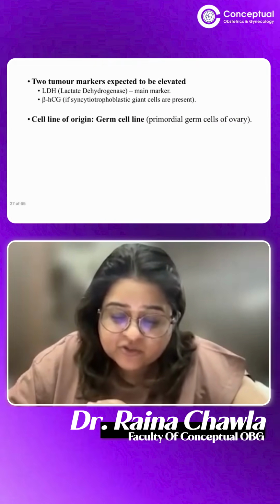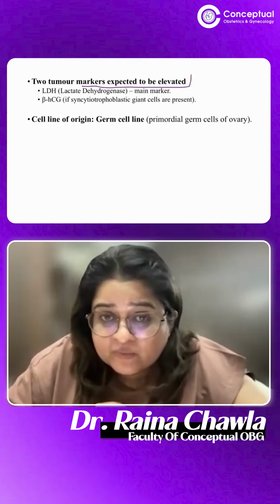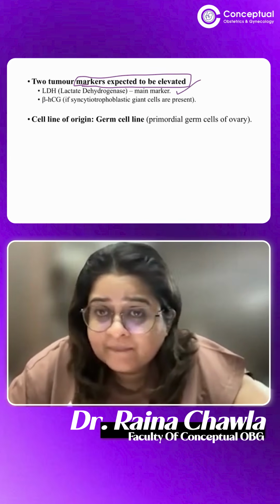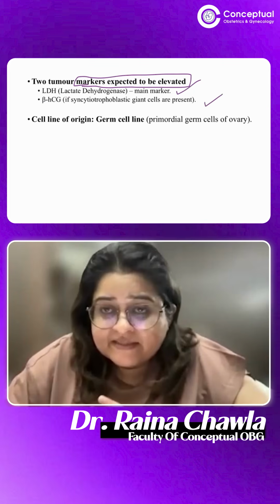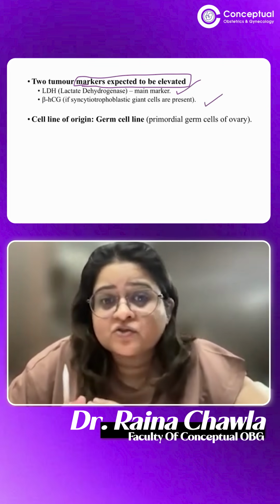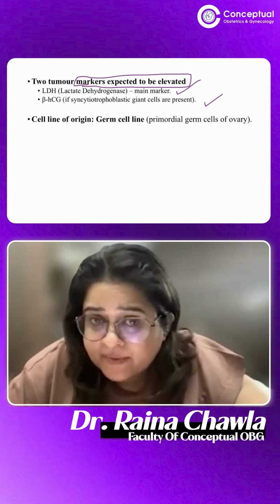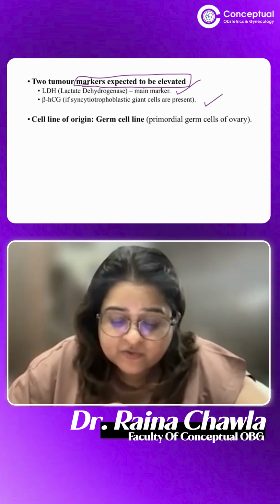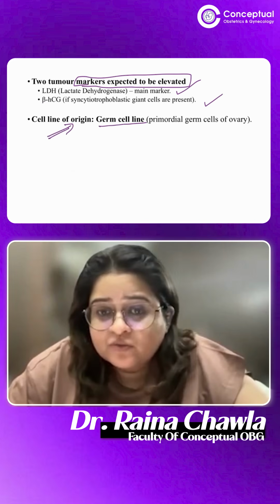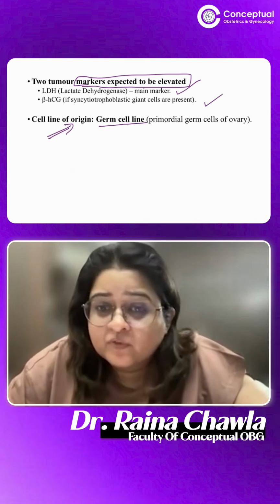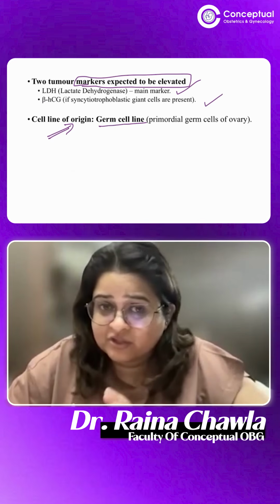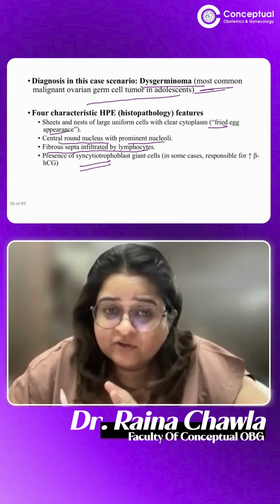The next part of the question was two tumor markers expected to be elevated. One is definitely LDH, which is the main marker, and the second is beta HCG, which not always, but sometimes is raised if syncytial trophoblastic giant cells are present. And the last question was, what is the cell line of origin? So these are germ cell tumors. The cell line are primordial germ cells. That's all that had to be written. Primordial germ cells are the cell line of origin.